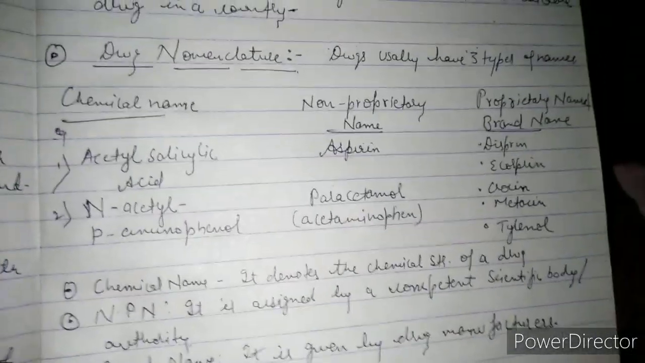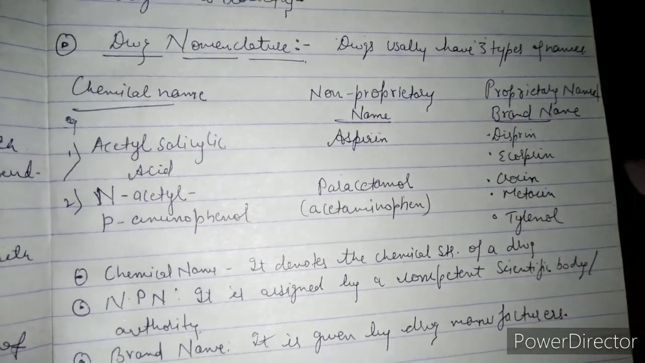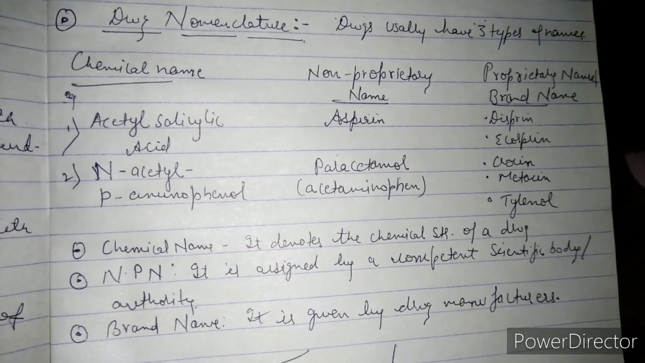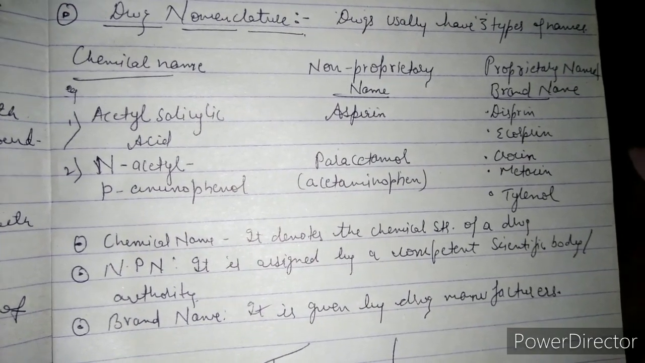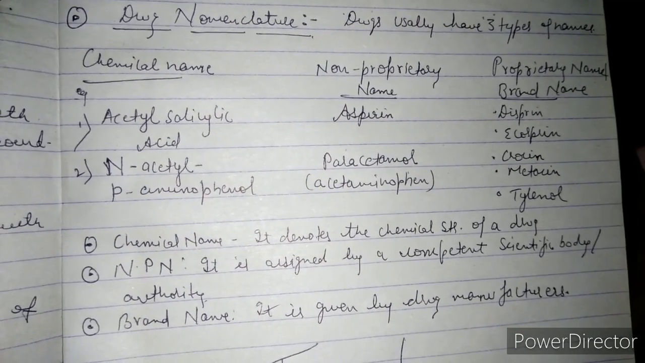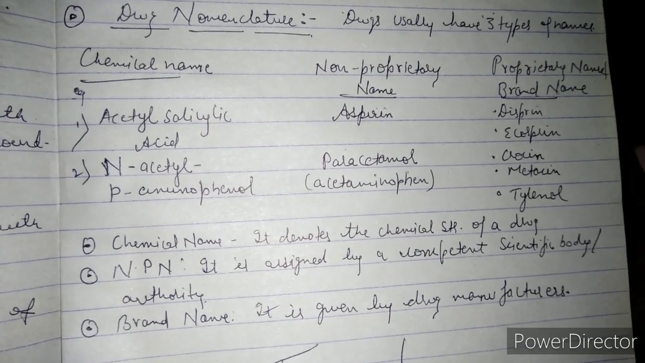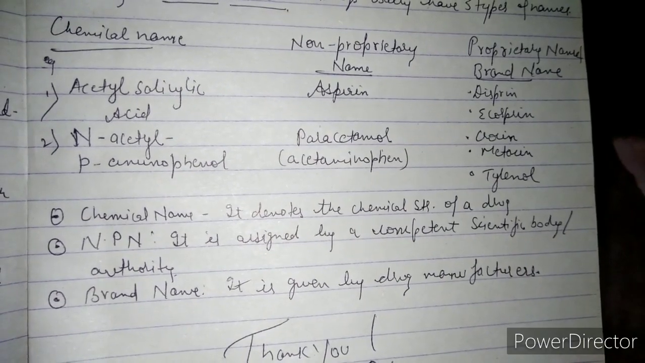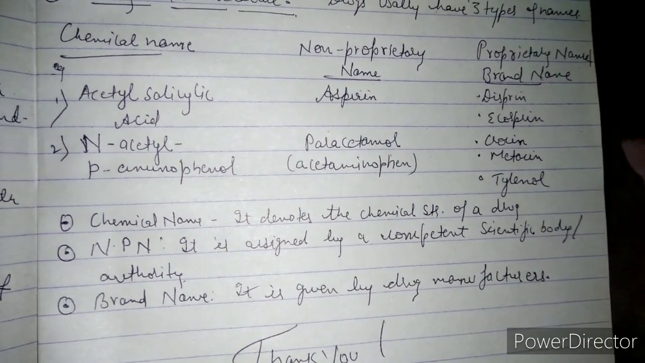Now we'll discuss drug nomenclature. So guys, basically drugs usually have three types of names. That is chemical name, non-proprietary name, and proprietary name, that is brand name. I will be explaining this by taking two examples. Number one is acetyl salicylic acid. So it is the chemical name. Then the non-proprietary name of acetyl salicylic acid is aspirin, and the proprietary name, or I can say brand name, is Disprin or Ecosprin. So guys, this is example number one.